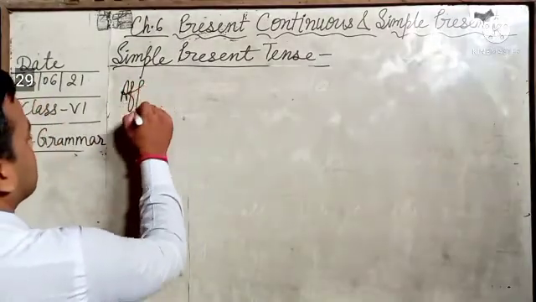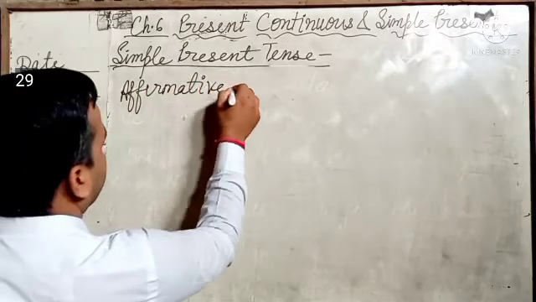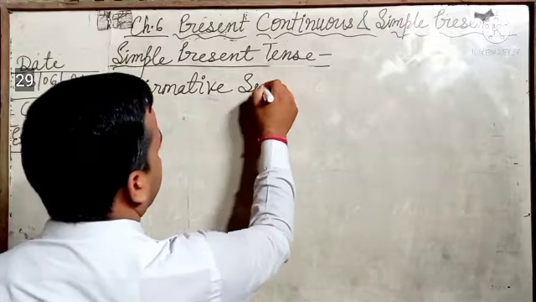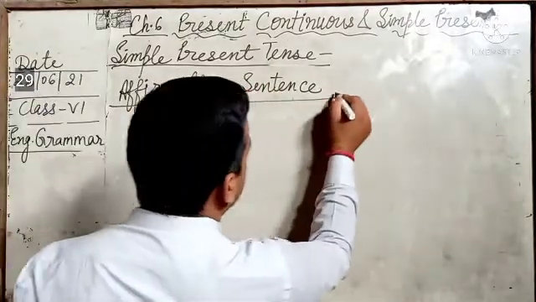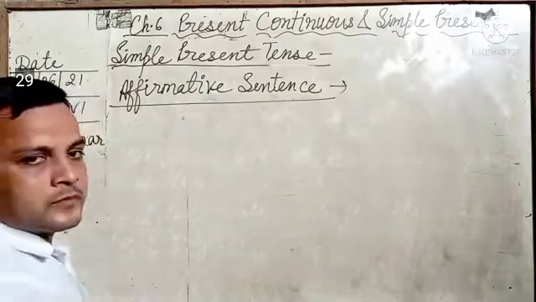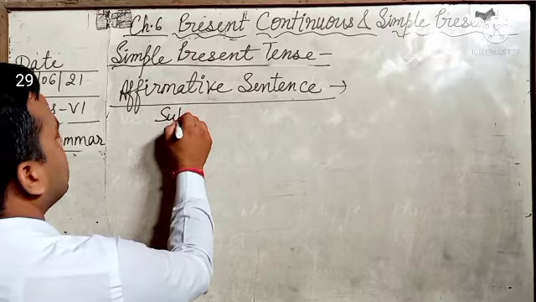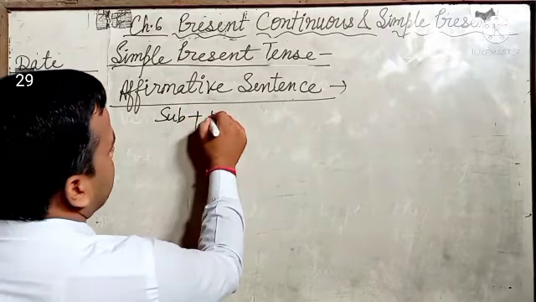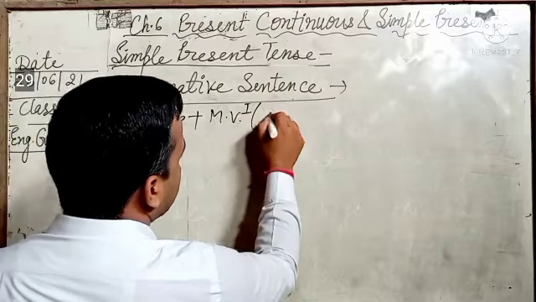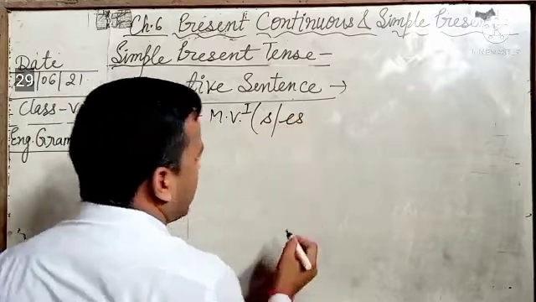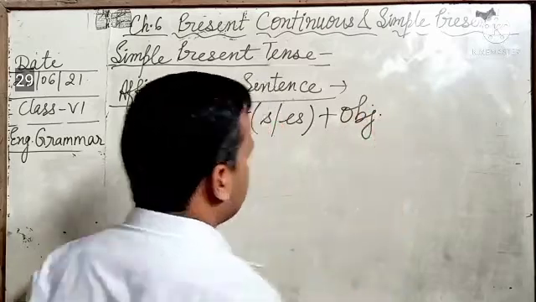Affirmative sentence. Students, first in affirmative sentence, first of all we write subject, then main verb first form, and sometimes we add S or ES and sometimes we do not add S or ES.